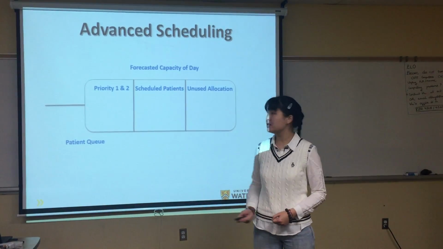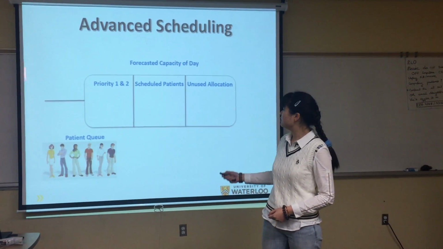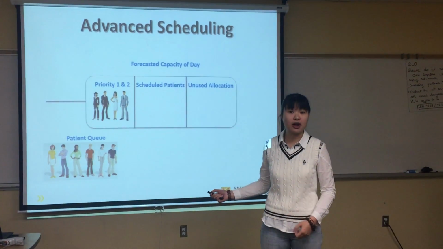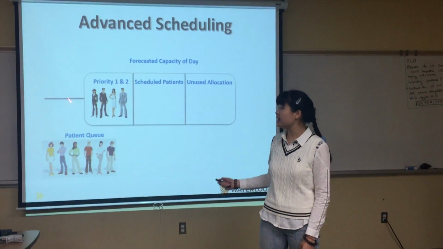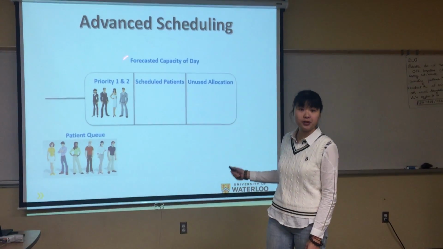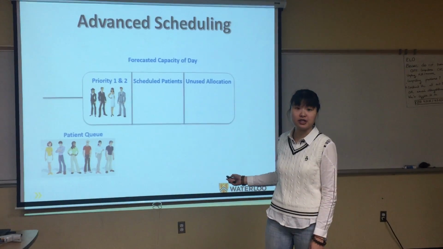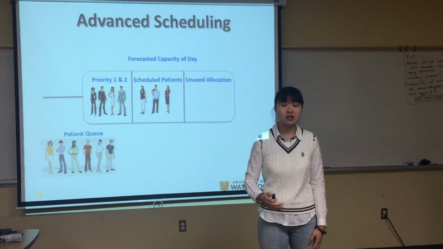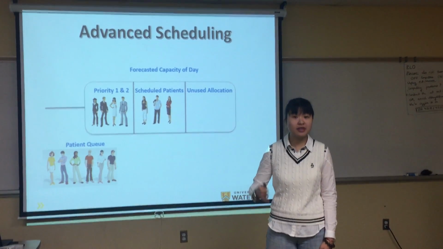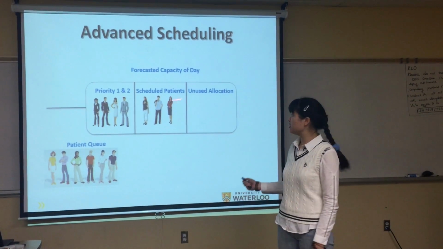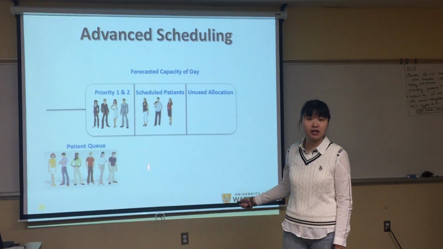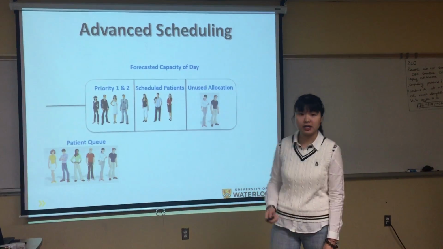So how do we exactly do this? Well, we divide the capacity into 3 categories. The first category is for high priority patients that arrive on the day of operation and need timely treatment. The second one, and the more important one, is allocated to scheduled patients. In this category, patients are scheduled to perform on a certain day, and on the day of the surgery, they are definitely treated. If by the end of the day, we still have leftover and unused allocation, we pick patients from the waiting queue and treat them accordingly.